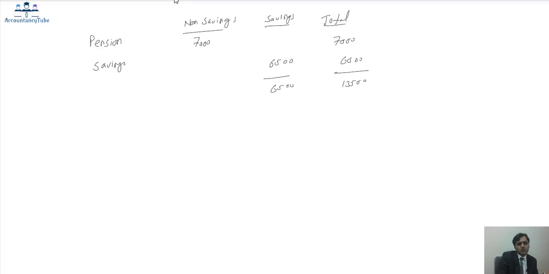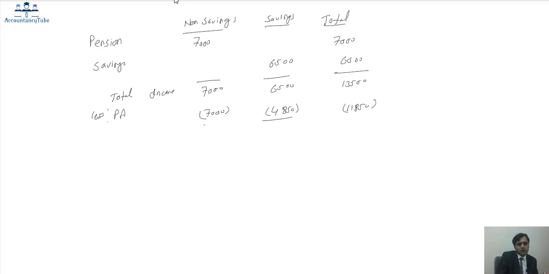Total income, less personal allowance. £7,000 will be deducted out of this one, 4,850 will be deducted out of this one, and 11,850 out of the total.